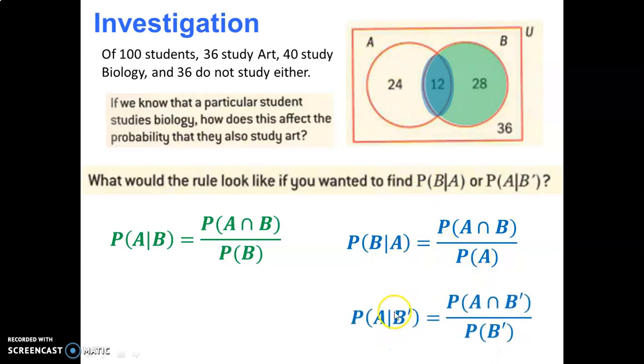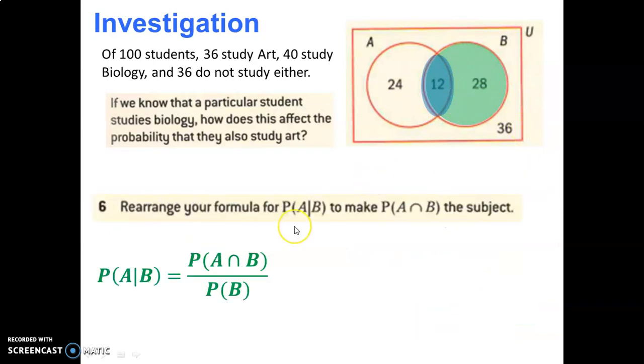And then if you go a little further and use complementary events, so now A given that B complement has occurred, you can just write it like this, right? The intersection of the two, and then divided by what is your full set now? Well, given that B complement has occurred, that is now the bottom of your fraction. So whatever occurs in the conditional statement is the thing that's going to be the bottom of the fraction. And I hope you see the connection between that and the diagram we've been looking at.